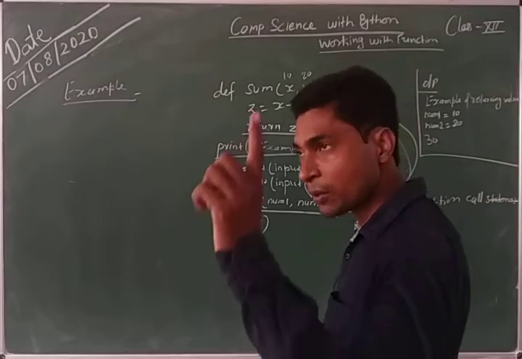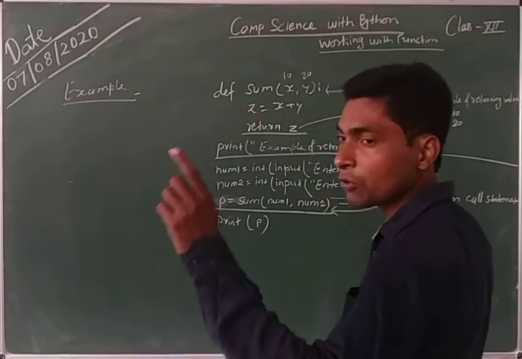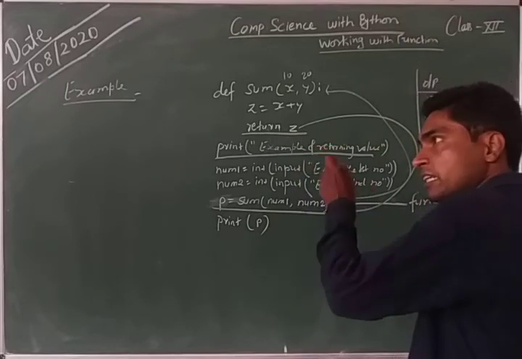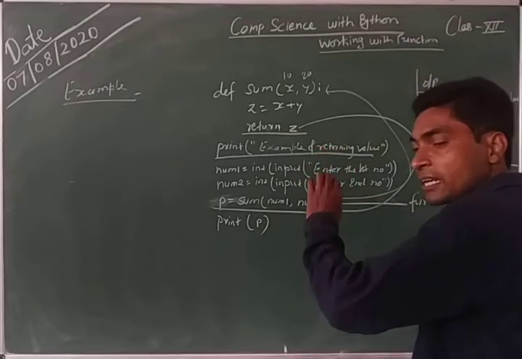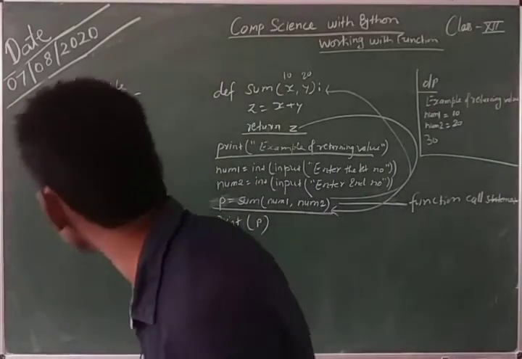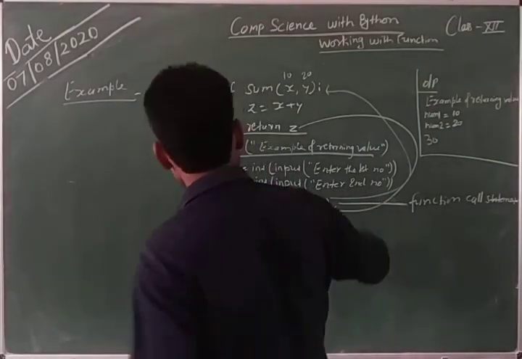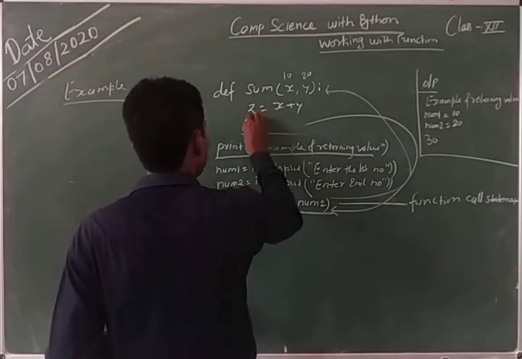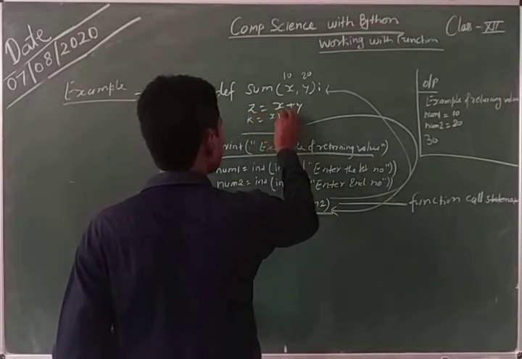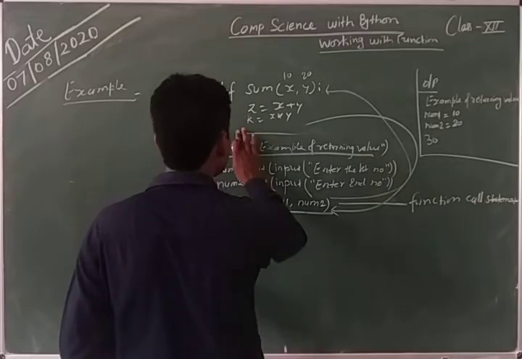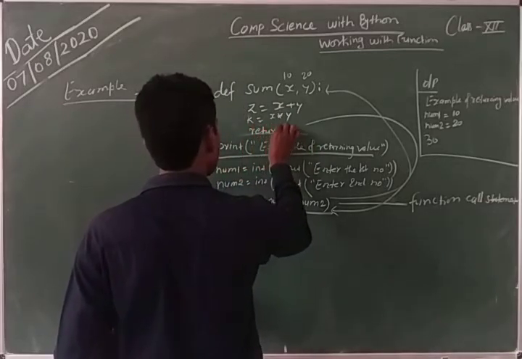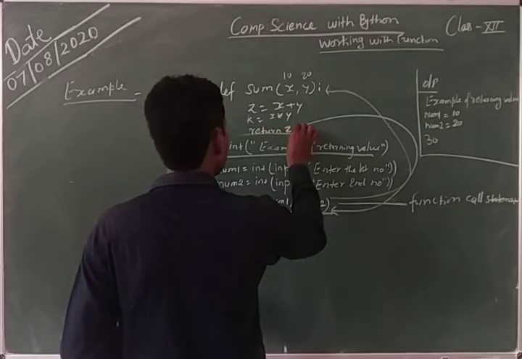A function can return multiple values also. Now I am going to change some statements in this program and will explain how a function returns more than one value. Now K is equal to X multiplied by Y, and I am writing return Z, K.